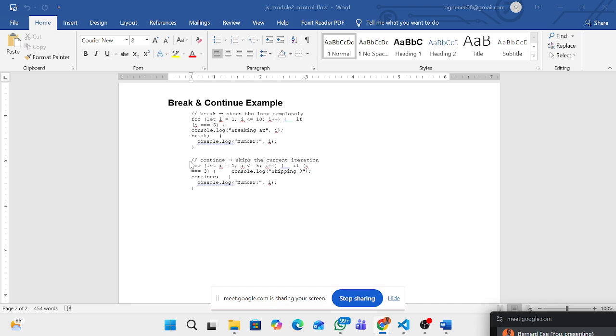So let's look at this example on our VS Code.